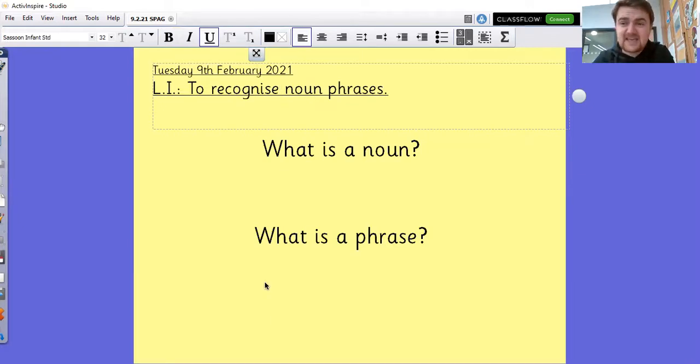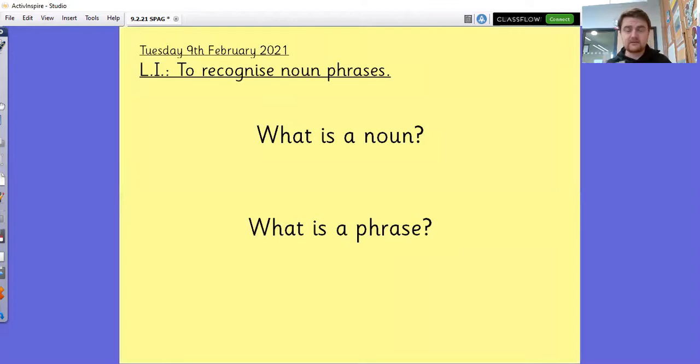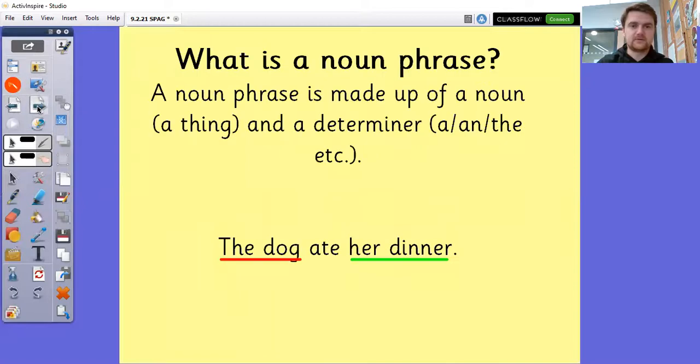So a noun is a thing, normally something that you can touch, but there are some things that are called abstract nouns, such as happiness is a thing, but you can't touch it, even air to an extent, things like that. So nouns are things, and a phrase is a combination of words that is shorter than a sentence. It can be 2 words, can be 5 words, but they don't make a full sentence by themselves. So what is a noun phrase?